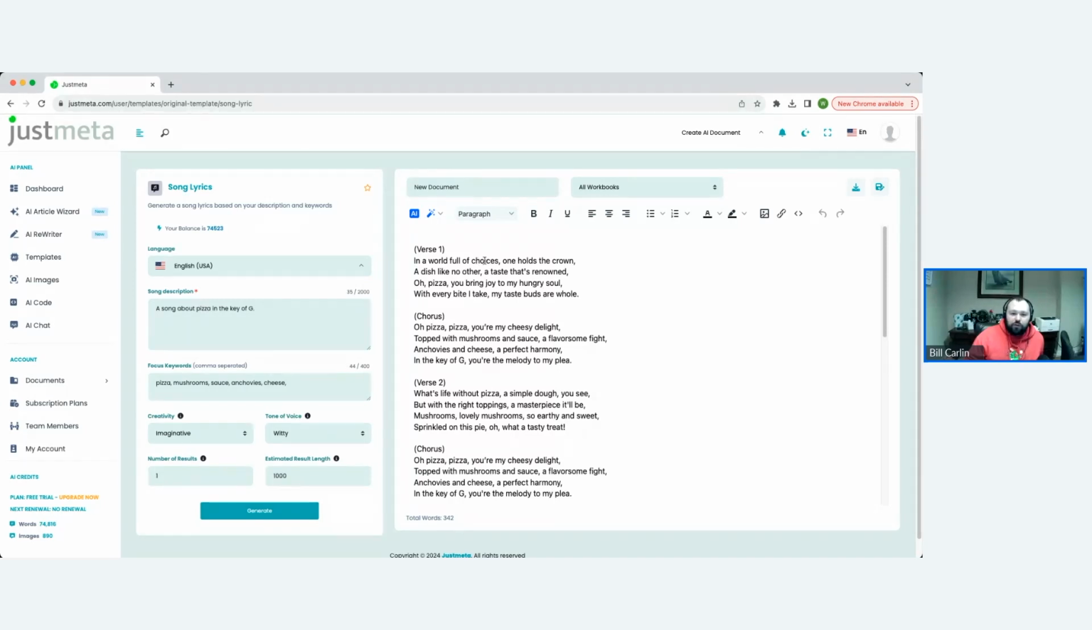In a world full of choices, one holds the crown, a dish like no other, a taste that's renowned. Oh, pizza, you bring joy to my hungry soul. With every bite I take, my taste buds are whole. Oh, pizza, pizza, you're my cheesy delight, topped with mushrooms and a sauce, a flavorsome fight. Anchovies and cheese, a perfect harmony. In the key of G, you are the melody to my plea.